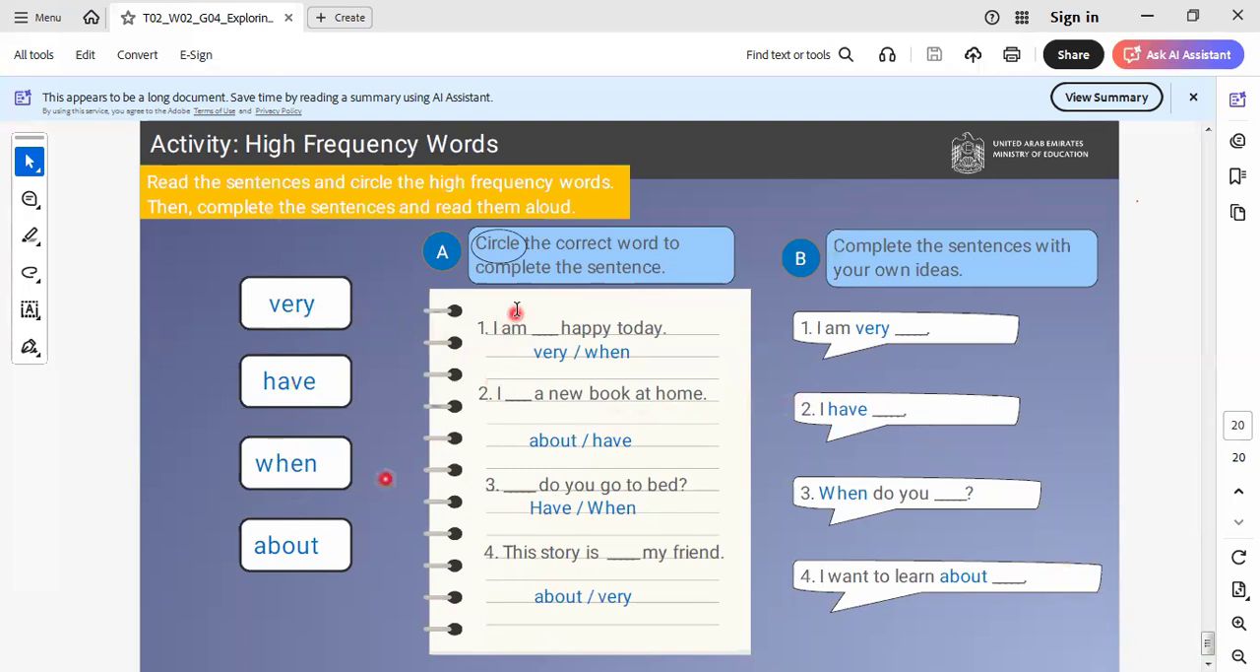Here we have the words and the sentences that are completed by these words. I am space happy today. Very or when. You can imagine with me. You can say I'm when happy today. No, it's wrong. The answer is, I'm very happy. I space a new book at home. I have. Okay, have means something belongs to me. Do you go to bed? So I asked about the time that I go to bed. When do you go to bed?